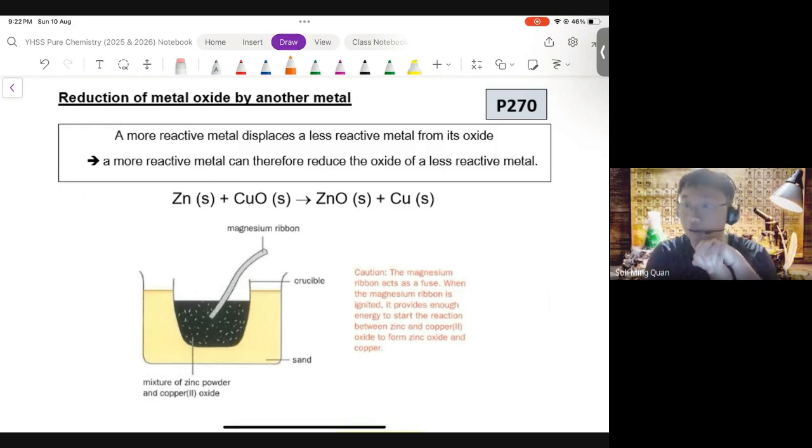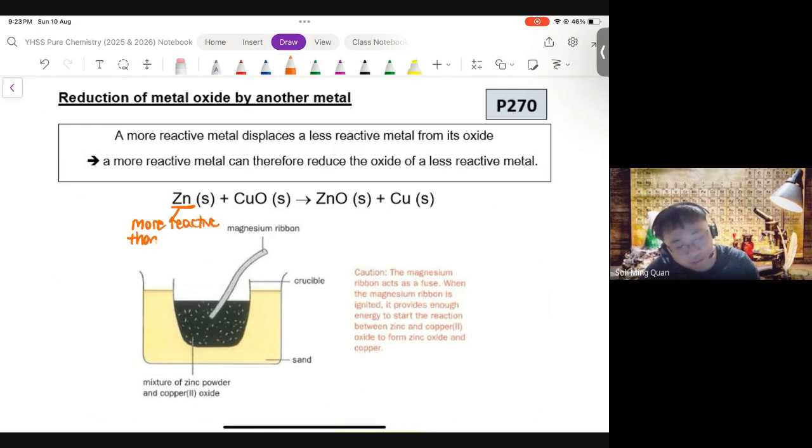Oxides are also compounds, and indeed, if you look at this reaction, zinc plus copper(II) oxide, zinc metal is more reactive than copper. We know this because zinc is above copper in the reactivity series. So zinc is more reactive, and zinc could displace copper from copper(II) oxide. And that's exactly what happens.